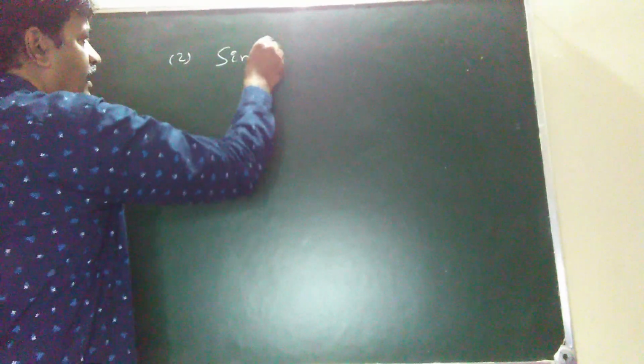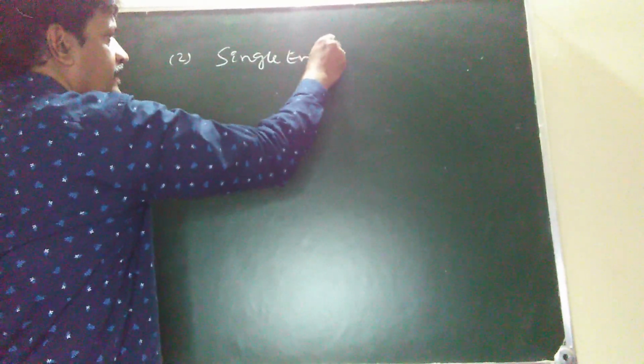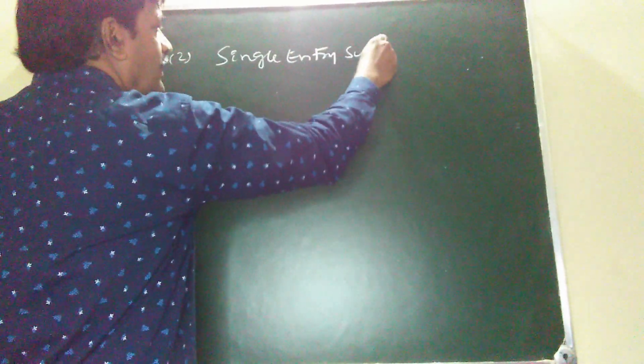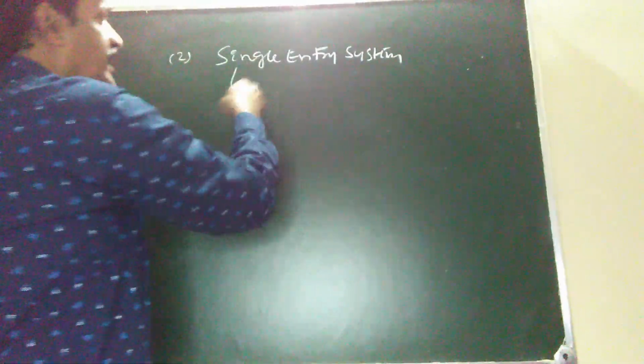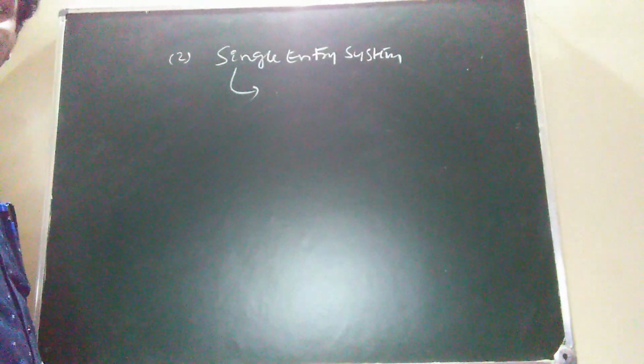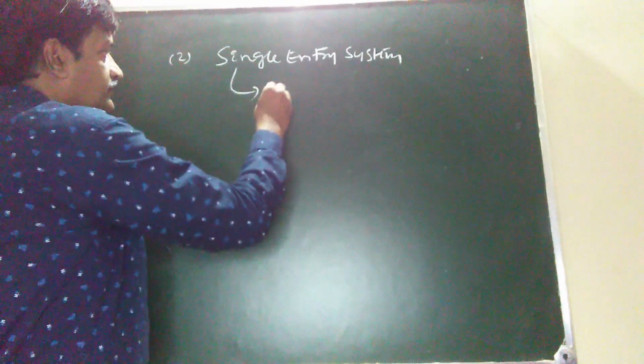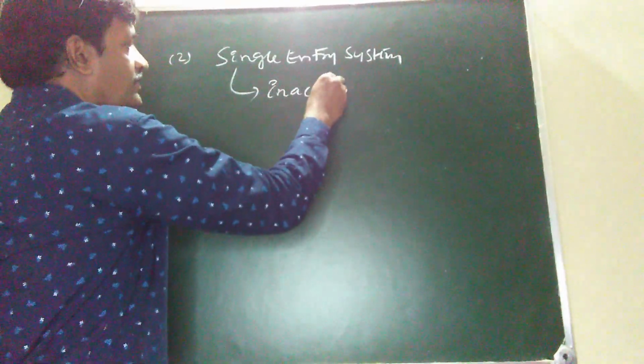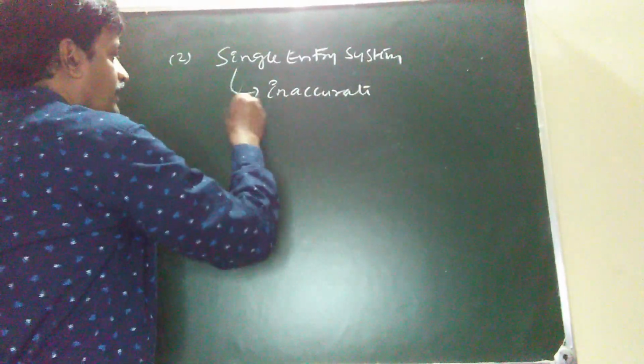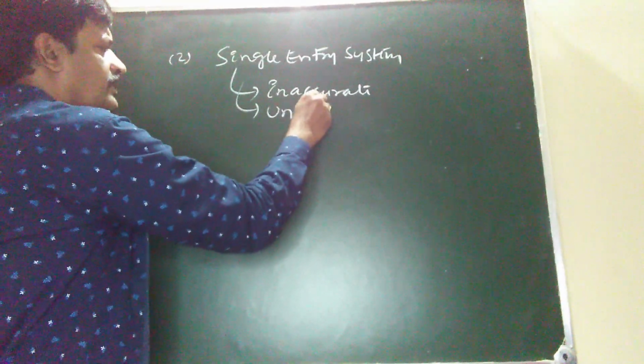Number 2 is the single entry system. Single entry system is an inaccurate system and an unscientific system.